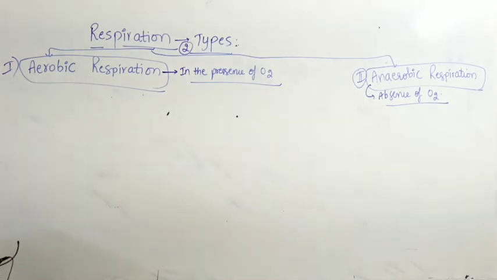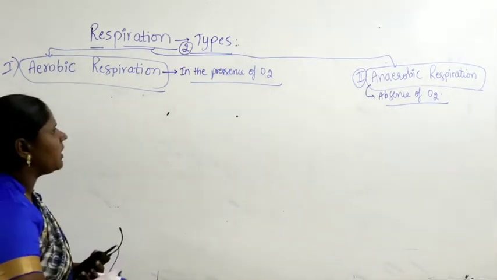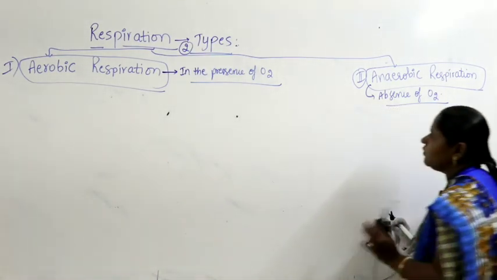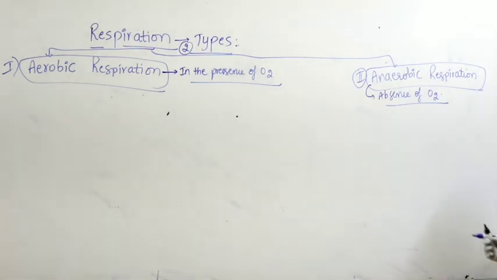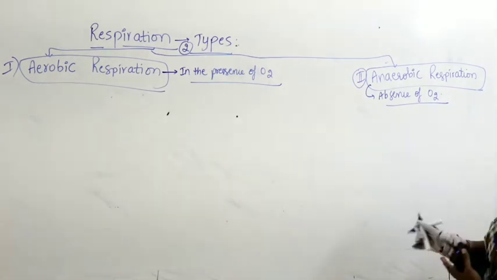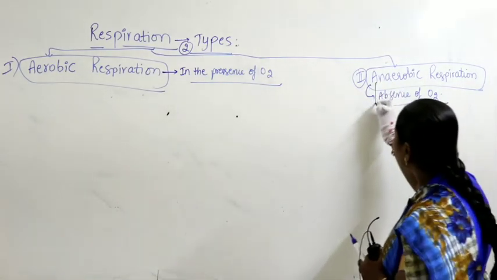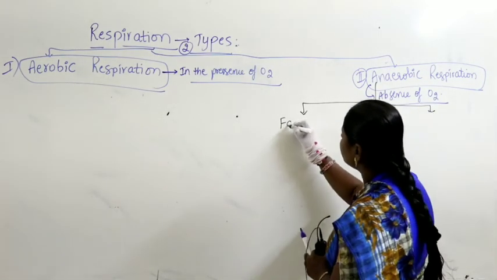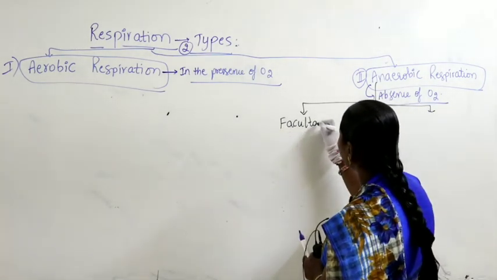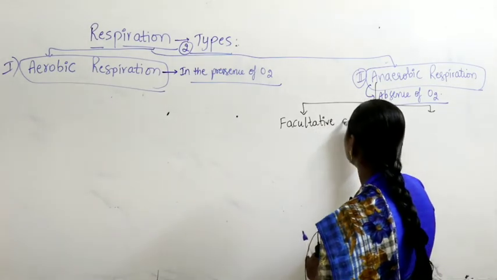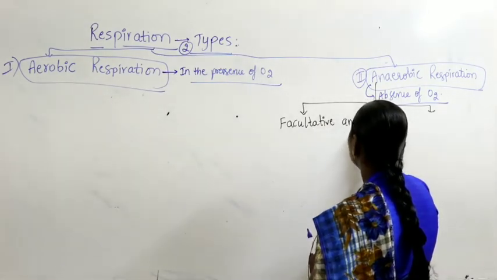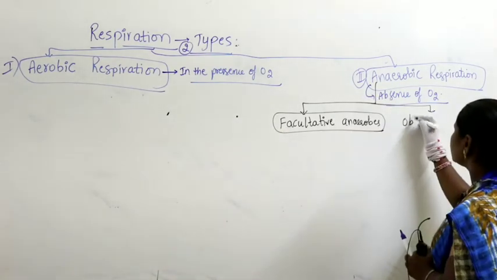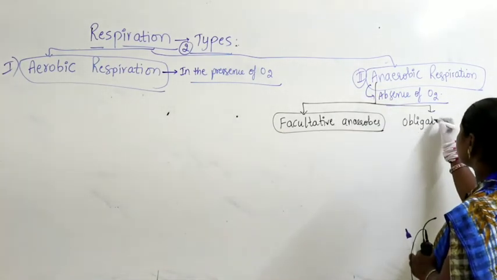Now, let us make clear differences between aerobic and anaerobic respiration, but before we talk about the differences very clearly, let us look at anaerobic respiration first. It has two categories. Generally, we take facultative anaerobes, and the other category called obligatory anaerobes.